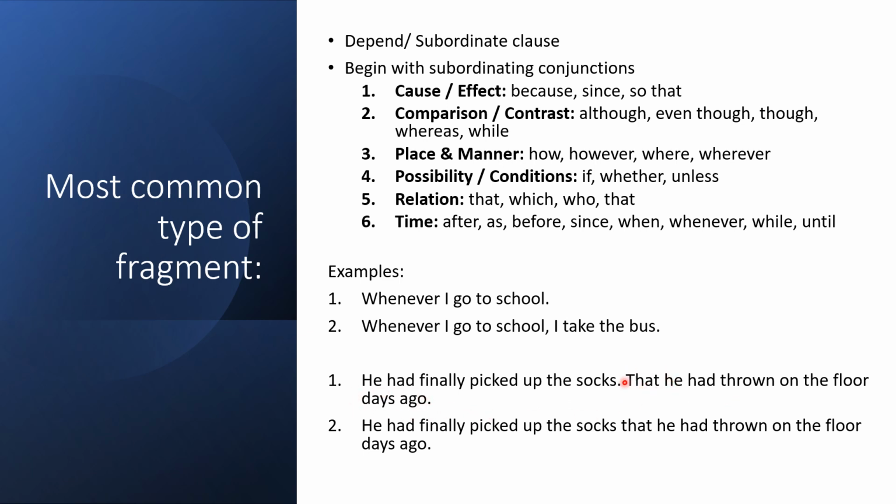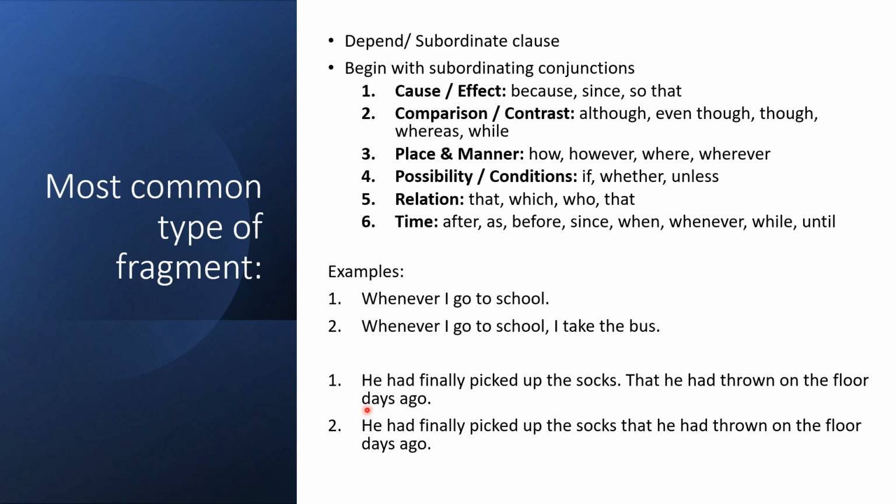The presence of that, which is a subordinating conjunction and pertains to relation, makes this a subordinate clause, also known as a dependent clause.